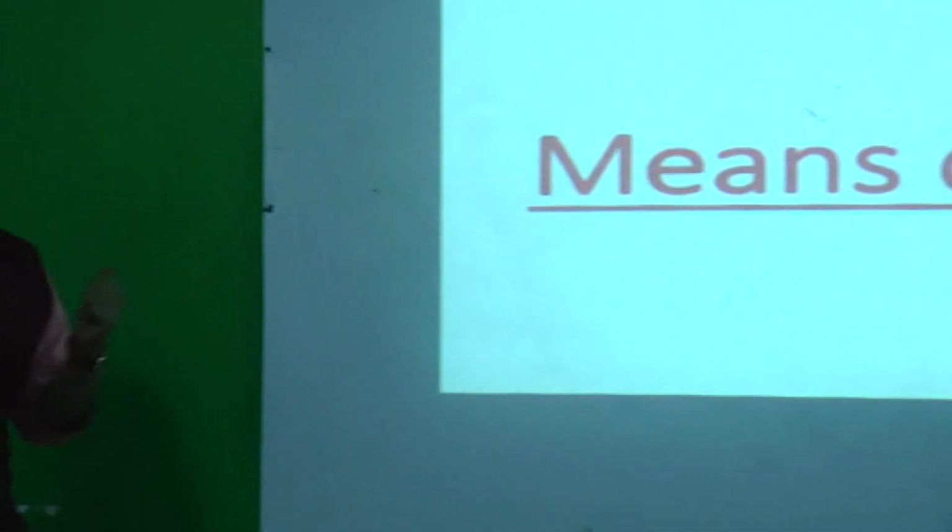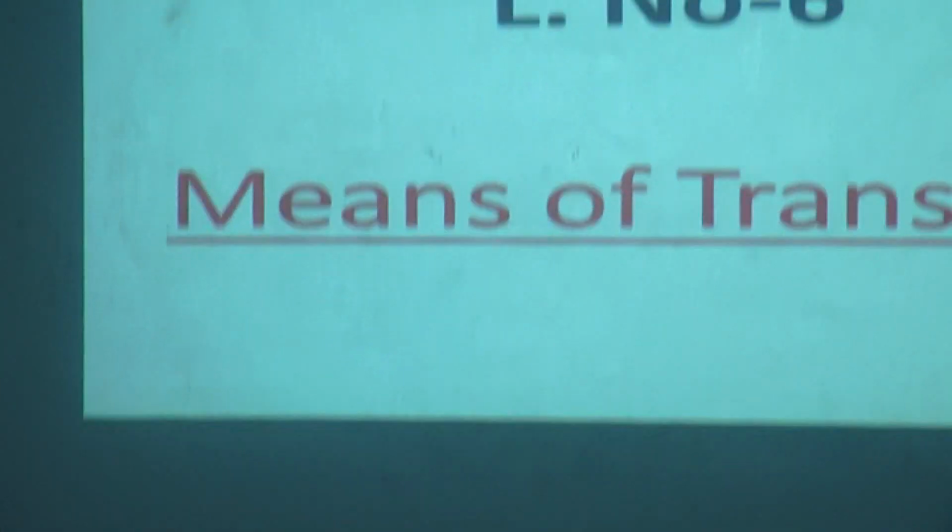For example, we have different modes of transport. We have airways, waterways, railways, roadways. But according to how fast you want to go, how slow, or how much distance is covered, depending on that we choose different modes of transport, isn't it students? Yes. So we come to know in this lesson what we are going to learn. Okay, so let us start the lesson. This is lesson number 6, means of transport.